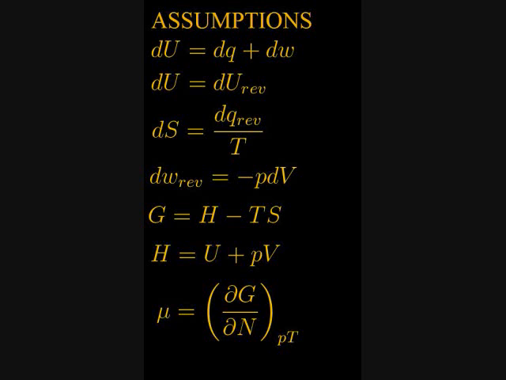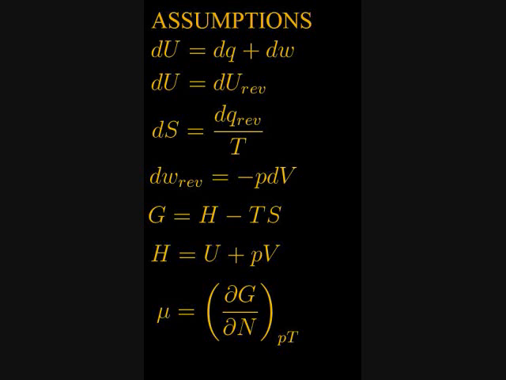We assume that the change in internal energy can be due to heat flowing into the system or work done on the system. We assume that the internal energy is a state function, so that the change in internal energy doesn't depend on whether or not you take a reversible path or an irreversible path. It's the same for any path between the same initial and final states.